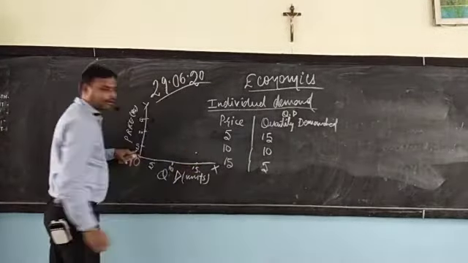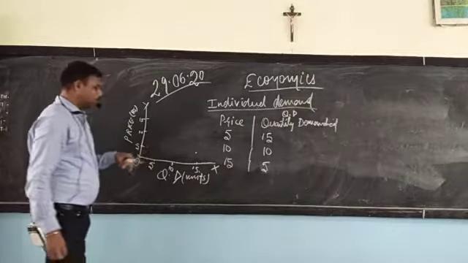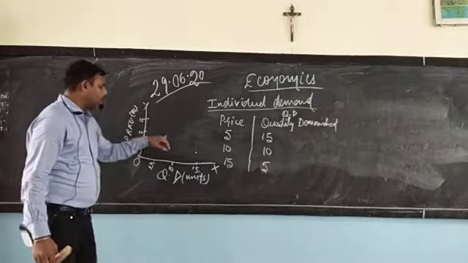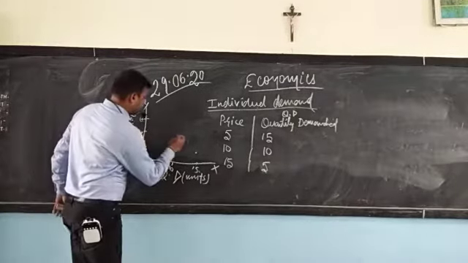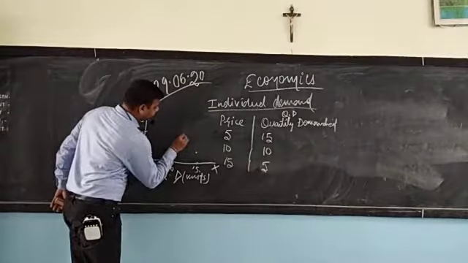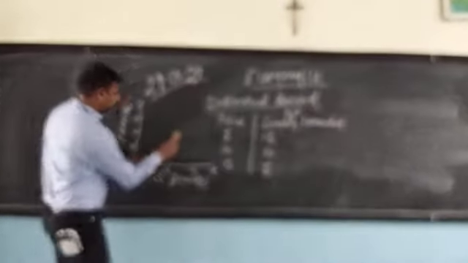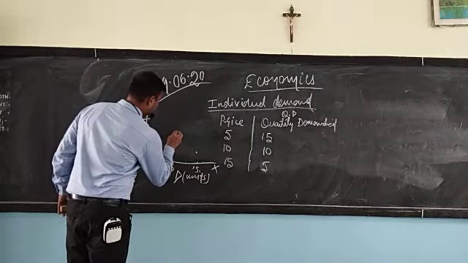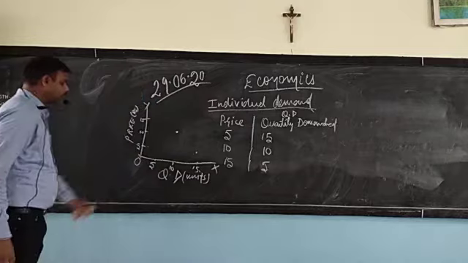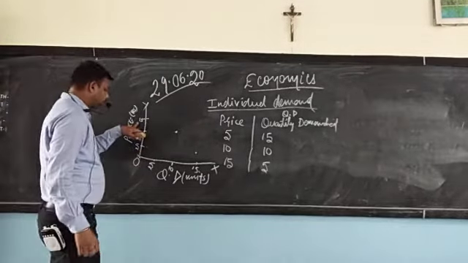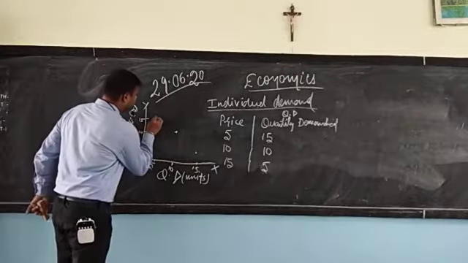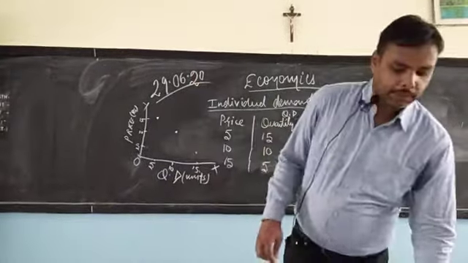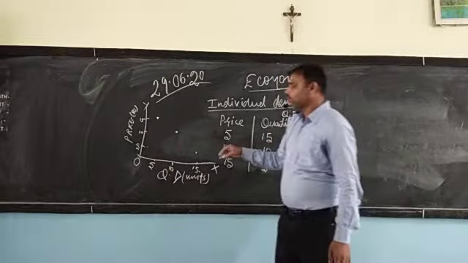We have been solving this in graphs even when we were aware of the statistics. At rupees 10, the demand was 10 units. So we'll just go straight to this. At rupees 15, the demand is 5 units.